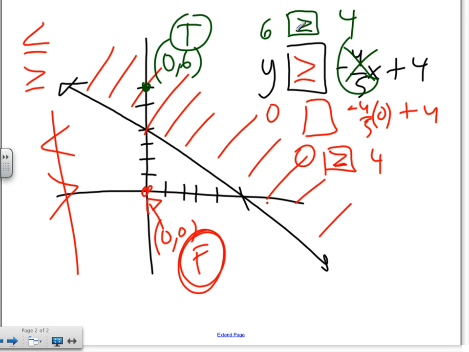So either way, I don't care which region you pick, as long as you know whether that region is true or false to begin with. Then you make sure you match up with your inequality. If it's a false region you pick, it's going to be false at the end. If it's a true region you pick, it has to be true at the end. That's all we're doing. Questions at all on that one? So we're kind of going backwards a little bit.